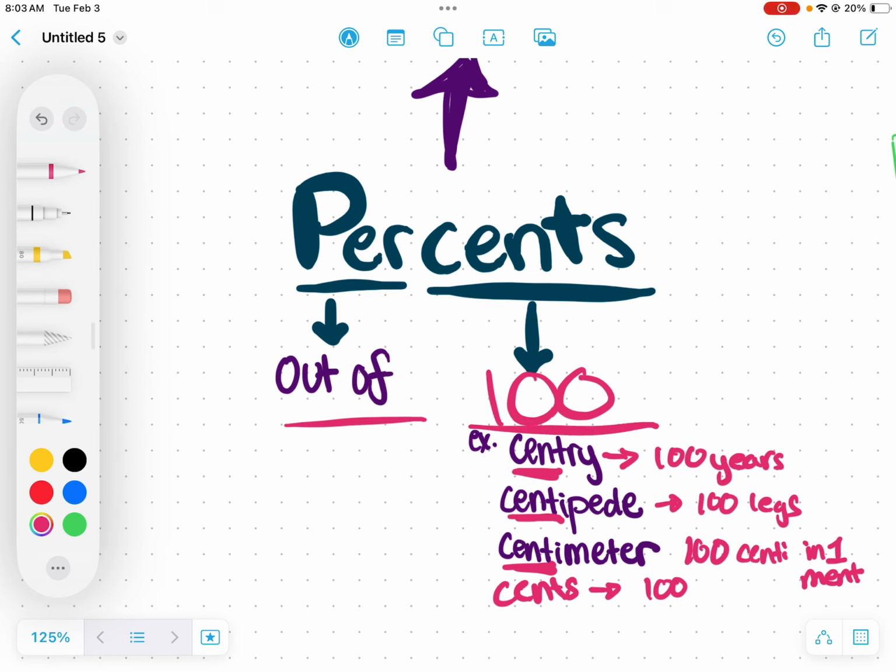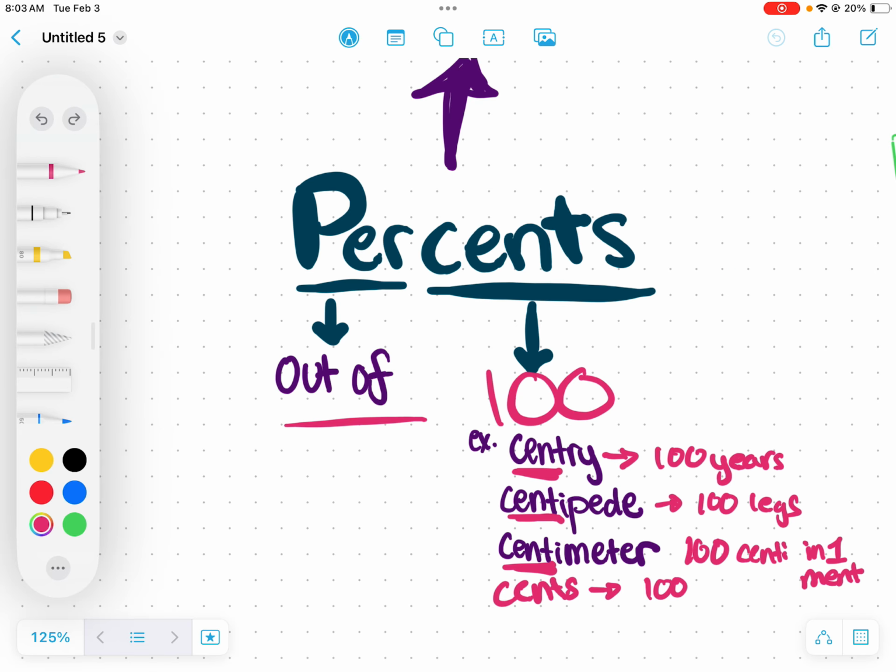And if we remember decimals and our place value, we have tenths and hundredths. So if percents are out of 100, that means we're going to be dealing with decimals that have 2 decimal places, going into the hundredths place, okay?